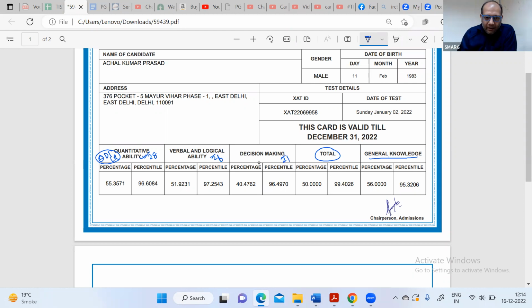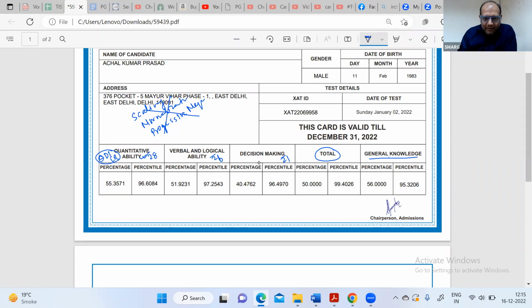If I talk about the differences JAT has from CAT, there is no scaling or normalization or any progressive negative marking. No such system is there in the JAT exam. So this becomes very easy to prepare, and easy to know your score in the JAT exam. So just forget these words. They are not important for JAT at all.